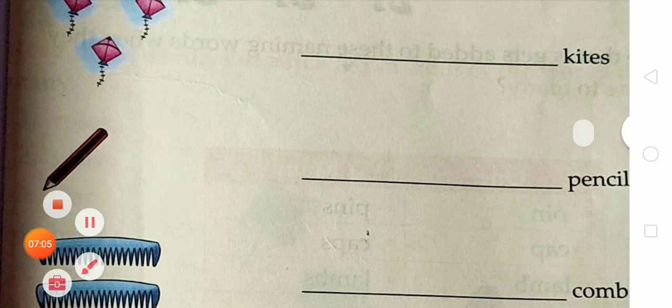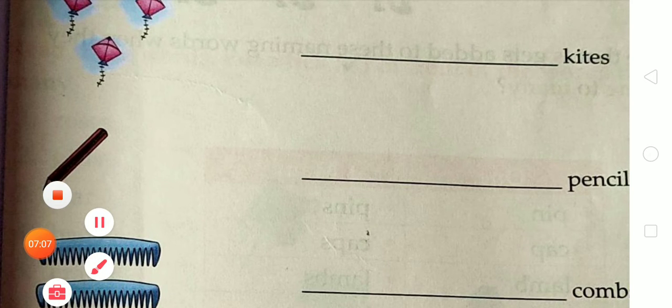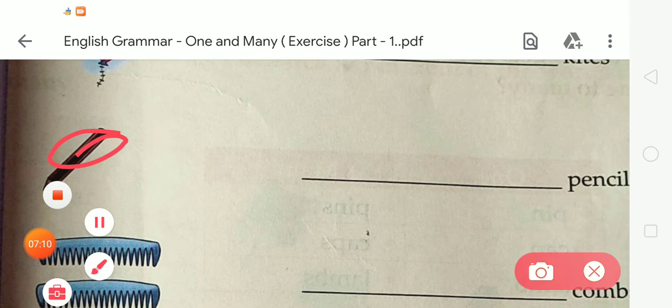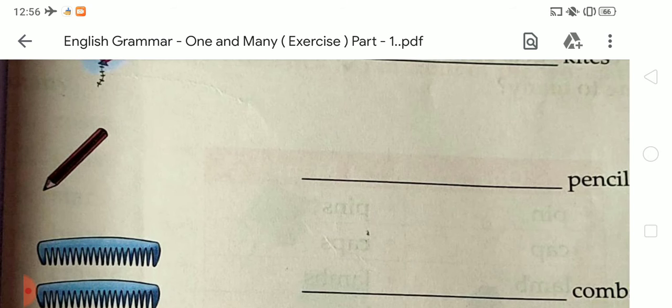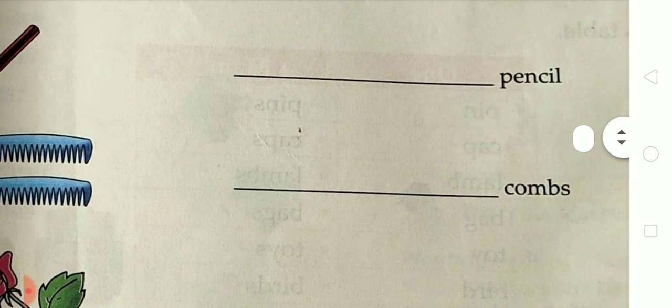Now the next is pencil. Student, tell me how many pencils are here. So there is a total of 1 pencil. Only 1 pencil is here. So we have to write 1. Okay. What is the spelling of 1? O-N-E, 1.